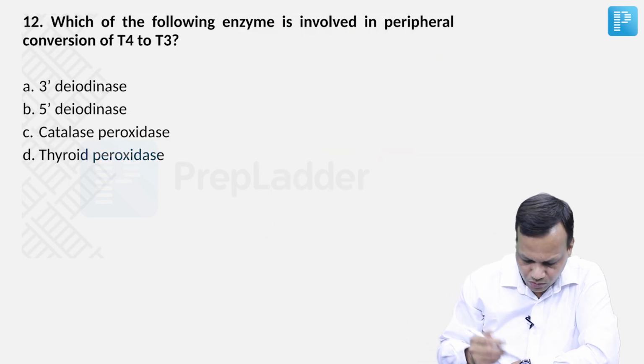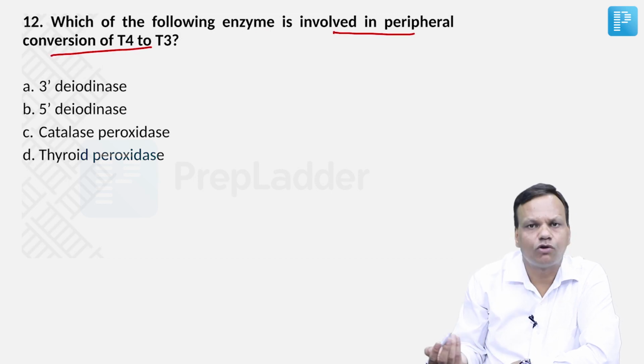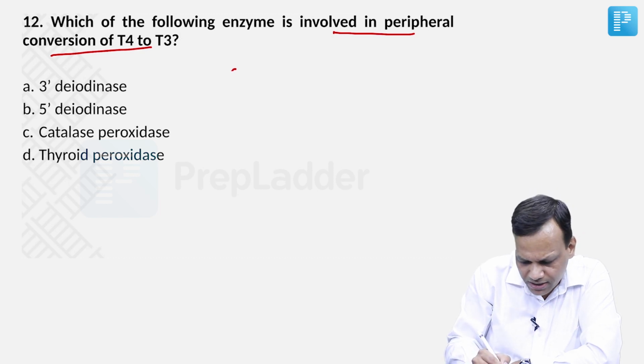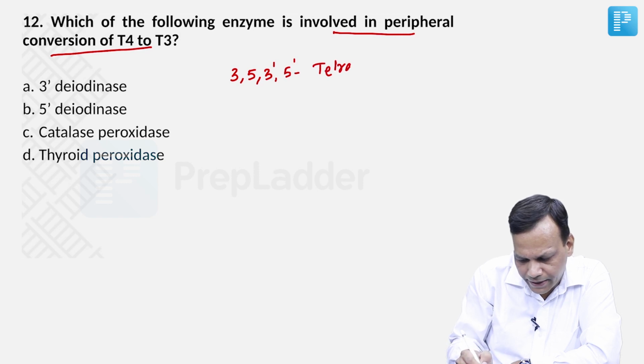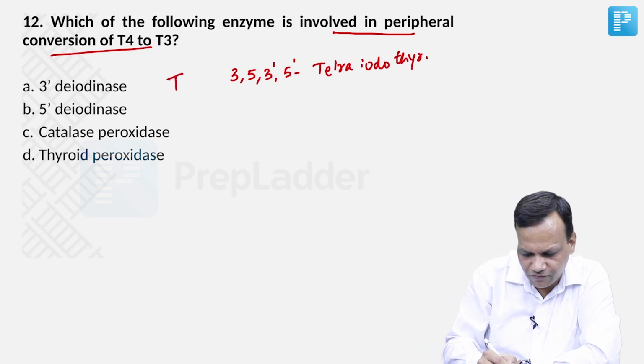Okay, moving to next question. Which enzyme is involved in peripheral conversion of T4 to T3? So we discussed in our videos, T4 is 3, 5, 3 prime, 5 prime tetraiodothyronine. That is the full name of T4.